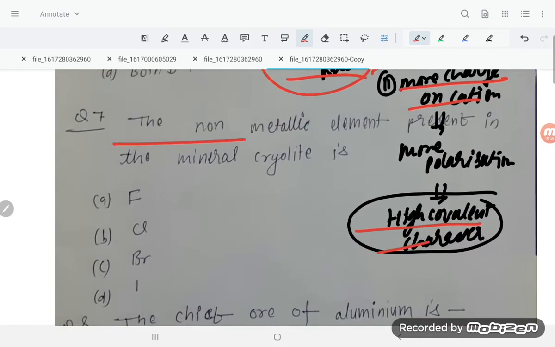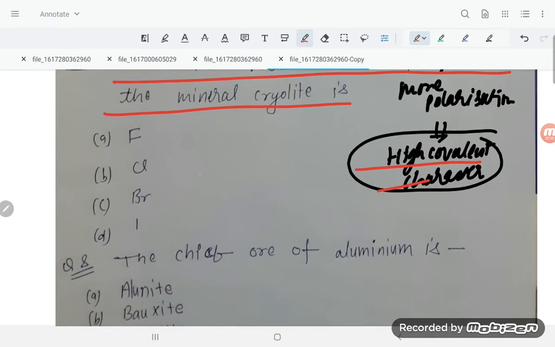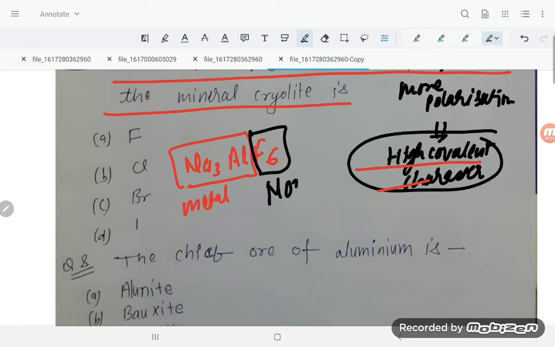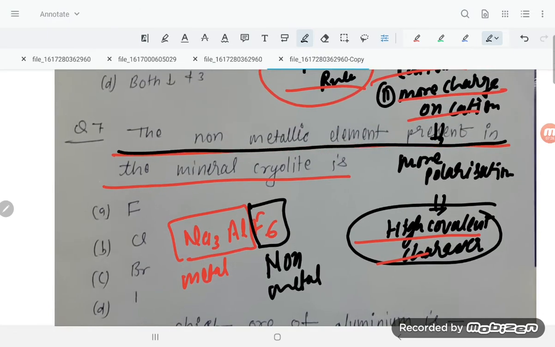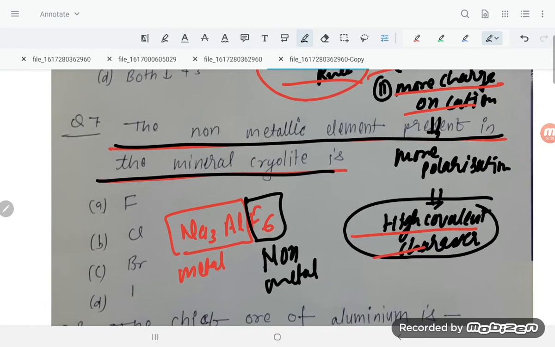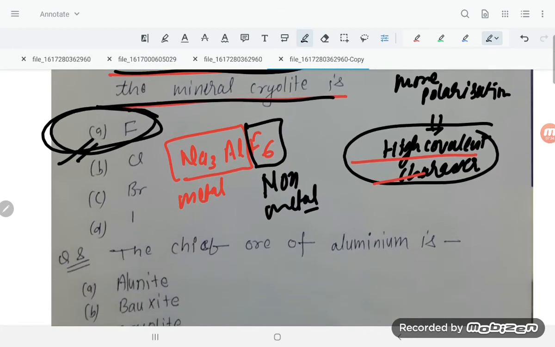Next point, the non-metallic element present in the mineral cryolite. What is the cryolite formula, students? Na3AlF6. Sodium and aluminum are metals. What is the non-metal? Fluorine is the non-metal. So the non-metallic element present in the mineral cryolite is fluorine. Our required option is option number A.